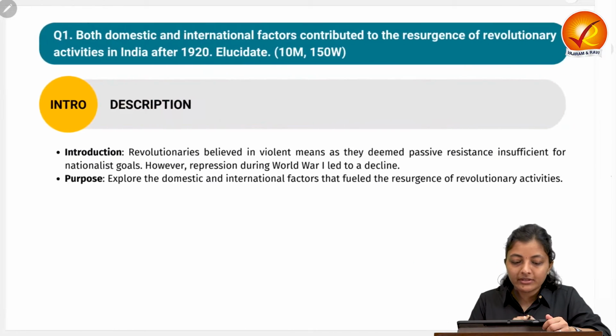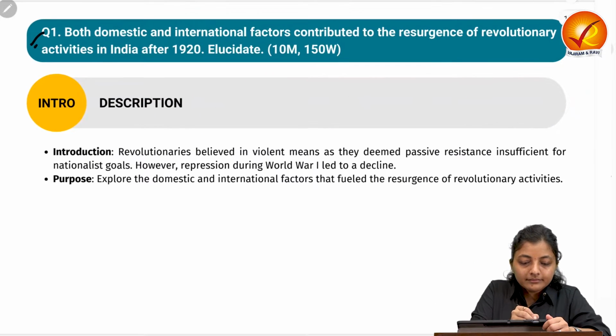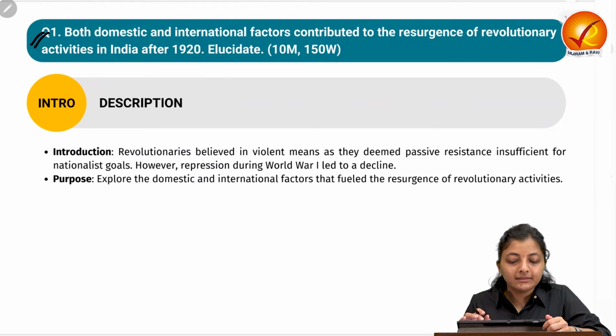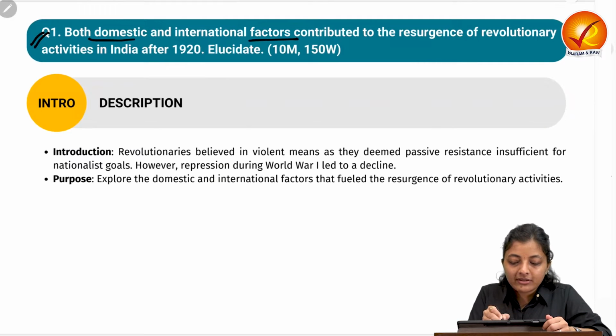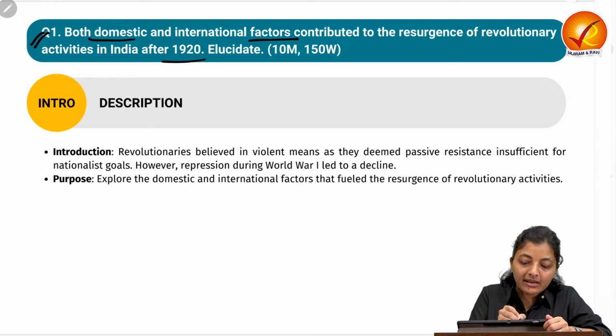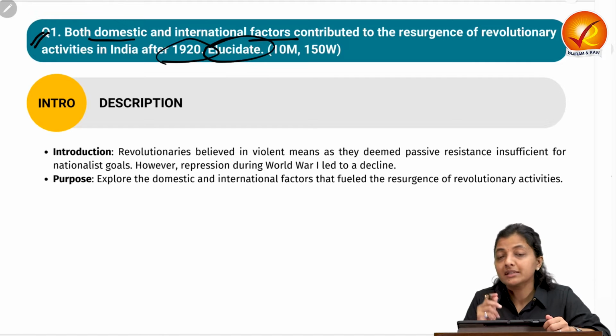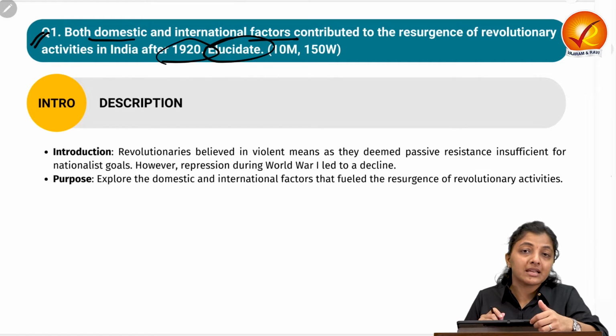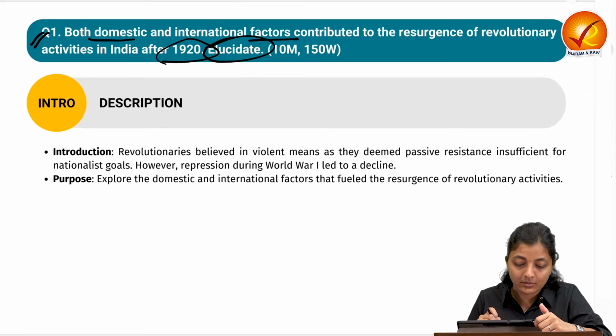Okay, so starting with the very first question, it says that both the domestic and the international factors contributed to the resurgence of the revolutionary activities in India after 1920. Elucidate. So the keyword is elucidate, which means we need to clarify it. We need to substantiate with examples as well.